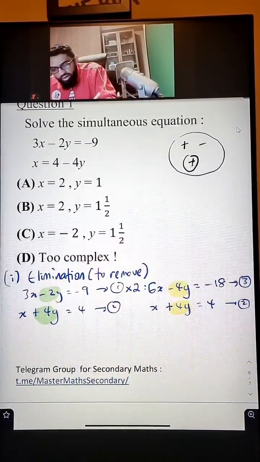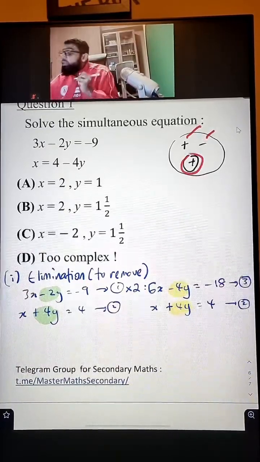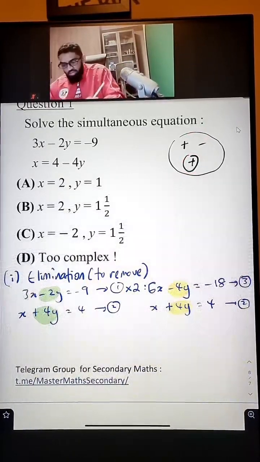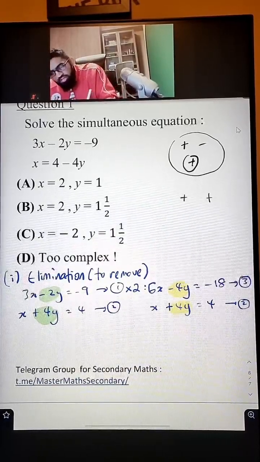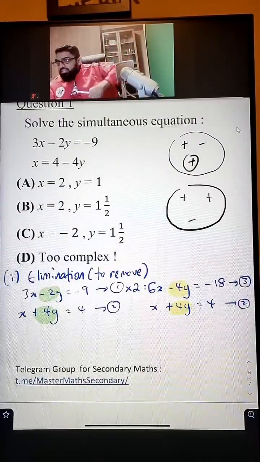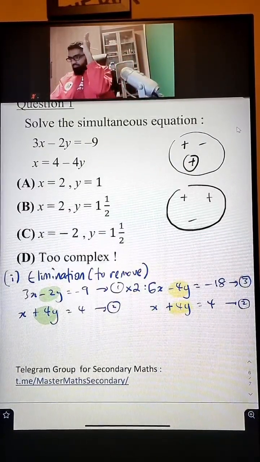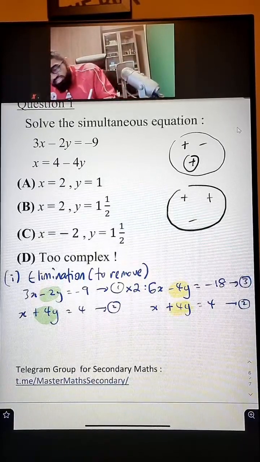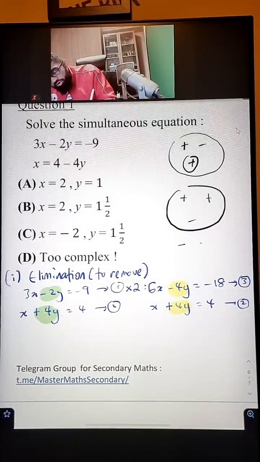Guys, one is plus, one is minus. You got to add the equations. But if your signs are exactly the same, both are positive, you got to minus the equation. Understand so far, guys? Alright, or let's say both are negative, you got to minus.